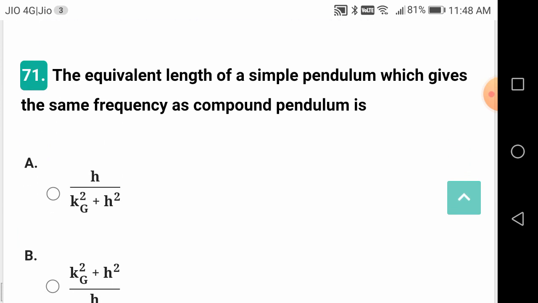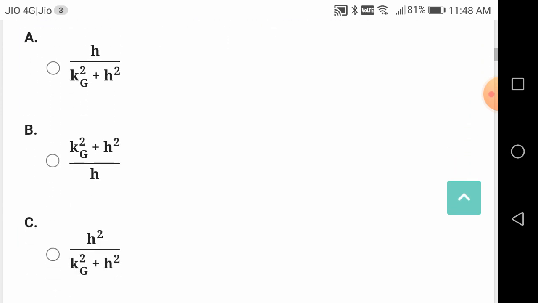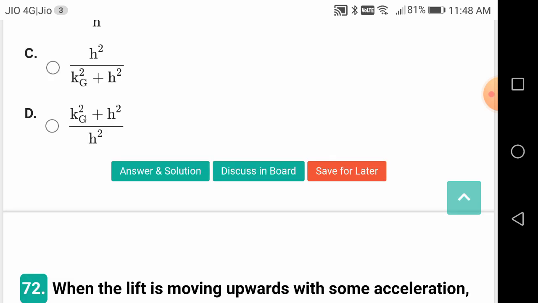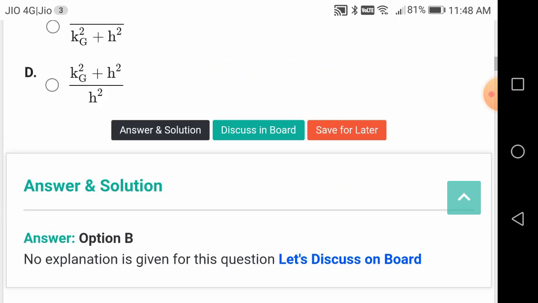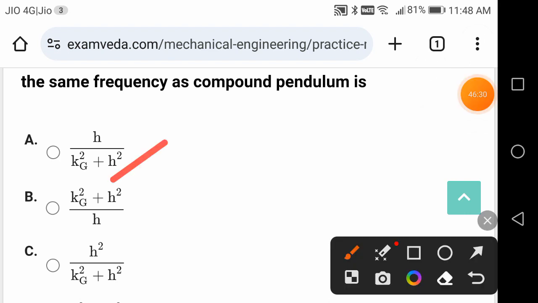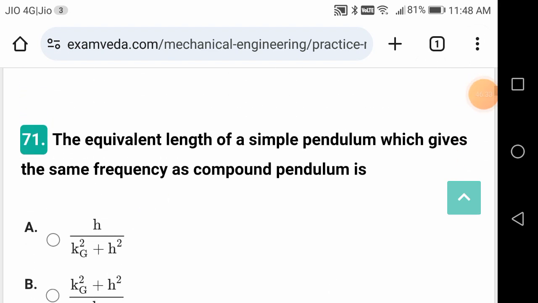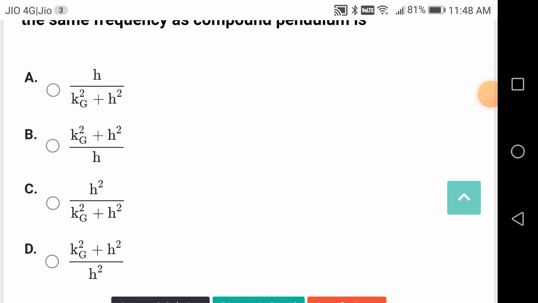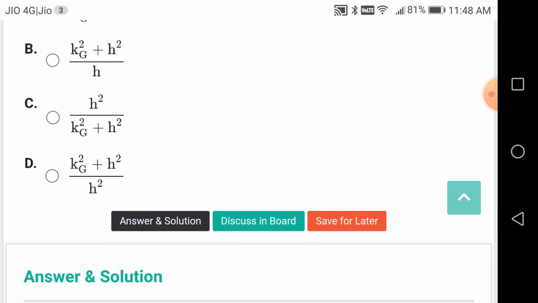The equivalent length of a simple pendulum which gives the same frequency as a compound pendulum. Is this a good question, friends? Just check it. This is your option B, K square by H square by H. K square, Kg square plus H square by H.